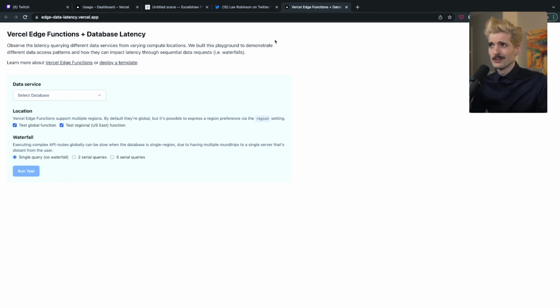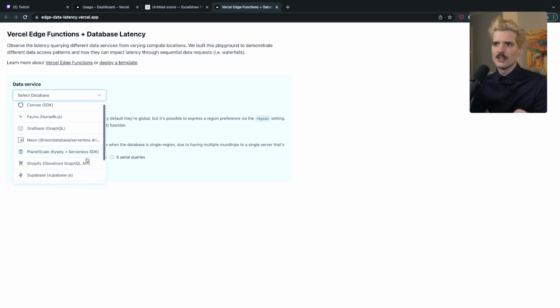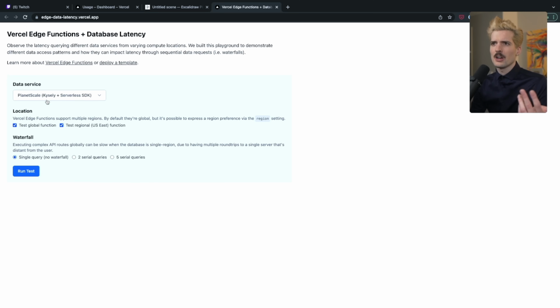This is a project Vercel built to test the database latency for global edge versus regional edge with a bunch of databases in the same region, or not, depending on the database. So in this case, we're going to pick PlanetScale. Love them. They're a channel sponsor, totally transparent.